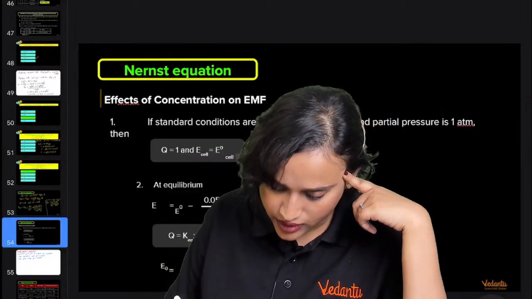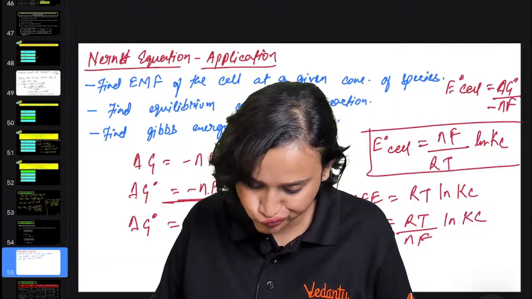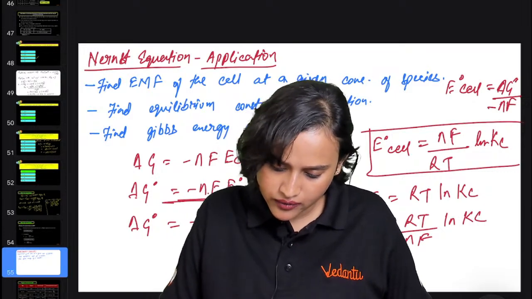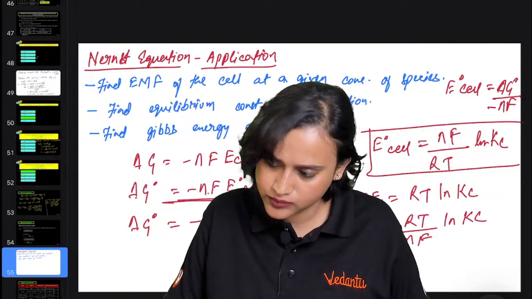Wait, I've written it reciprocal, is it? It is minus RT ln of K. Delta G naught is equal to, this is what it's supposed to be, no?